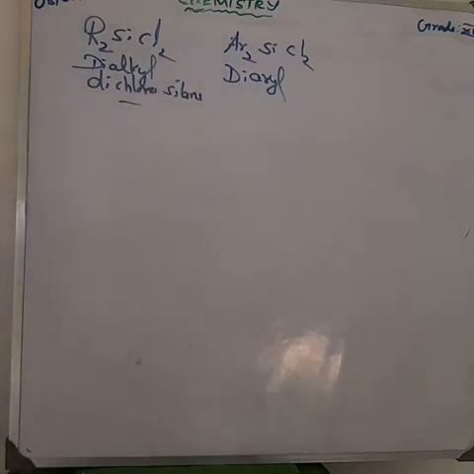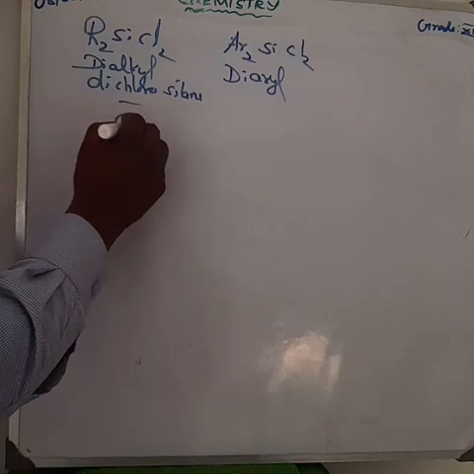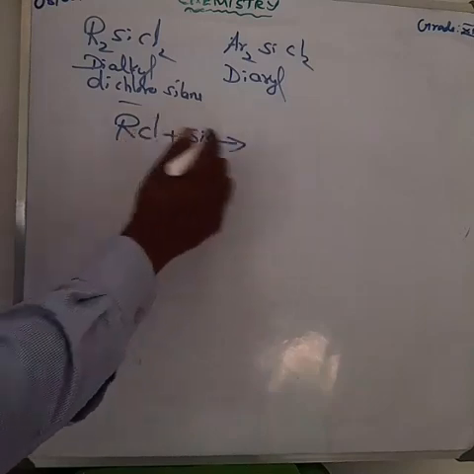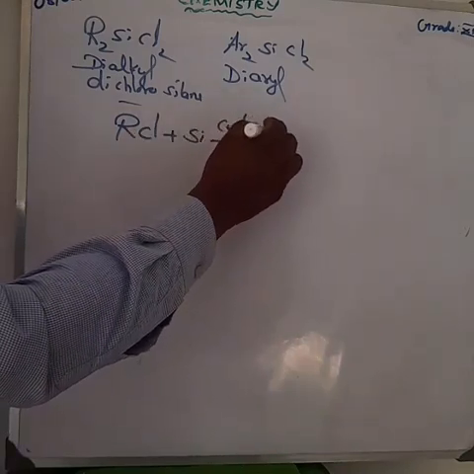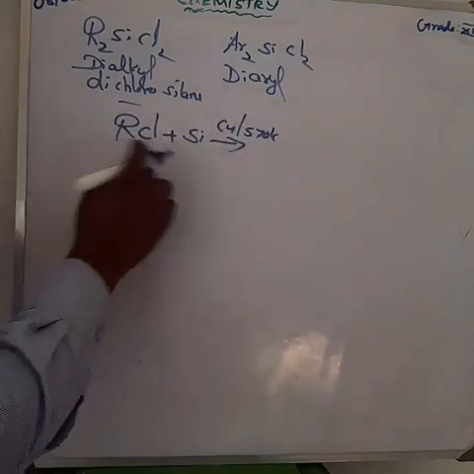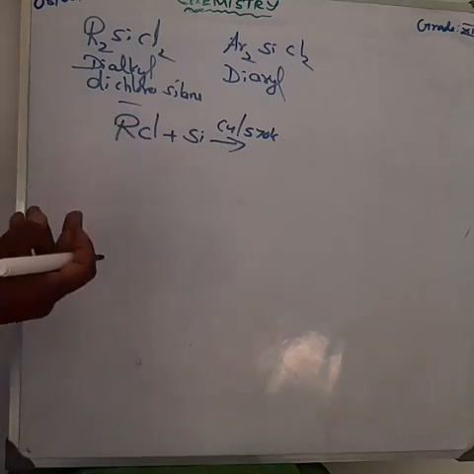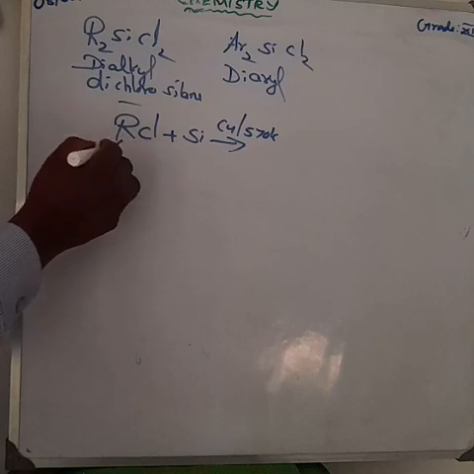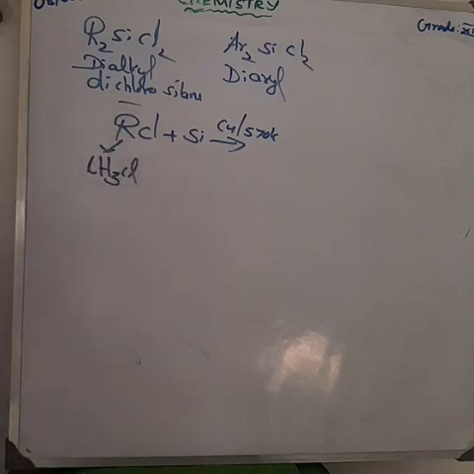That is, we have to write one equation. RCl plus Si gives, in the presence of copper at temperature 570 Kelvin. RCl, R means we can take one of an alkyl group. For example, methyl chloride, CH3Cl like that, okay.